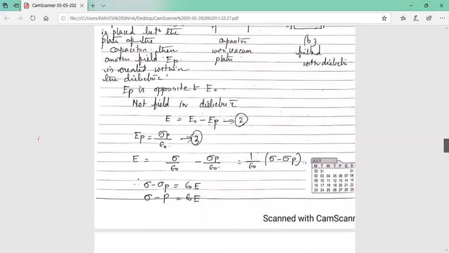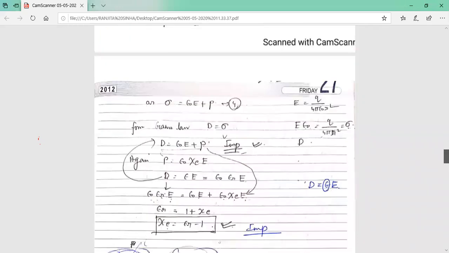E equal to sigma by epsilon 0 and E_P equal to sigma_P by epsilon 0. So, subtracting, sigma minus sigma_P equal to epsilon 0 E. So sigma minus P equal to epsilon 0 E. Now from here, in place of sigma, we are putting D. D is the electric displacement vector, that is D equal to epsilon 0 E sometimes and D equal to epsilon E sometimes, depending upon the material.